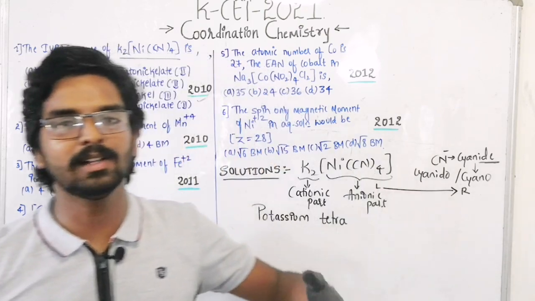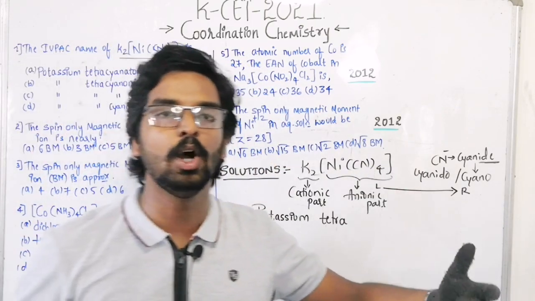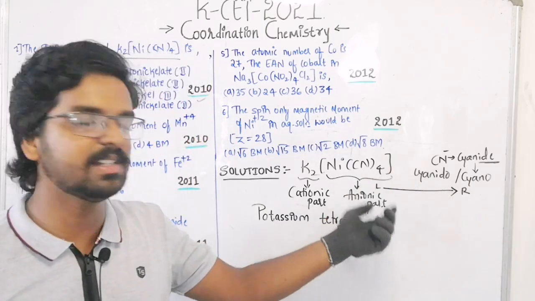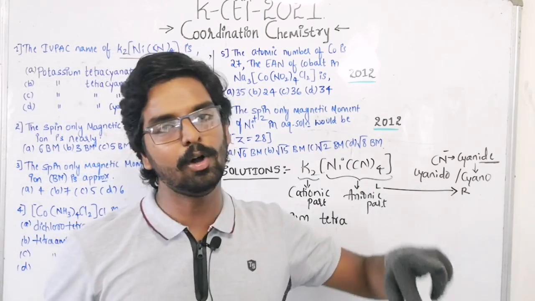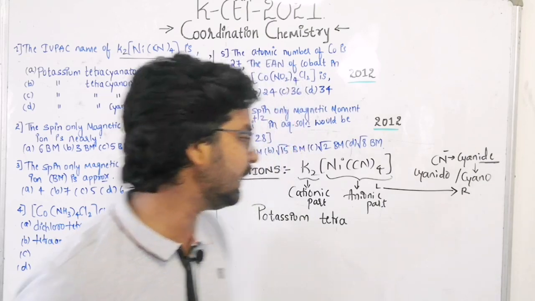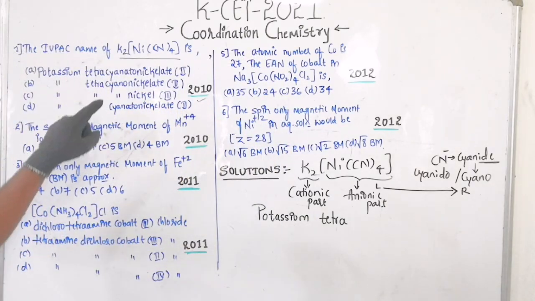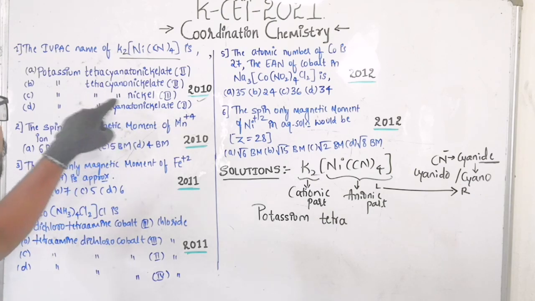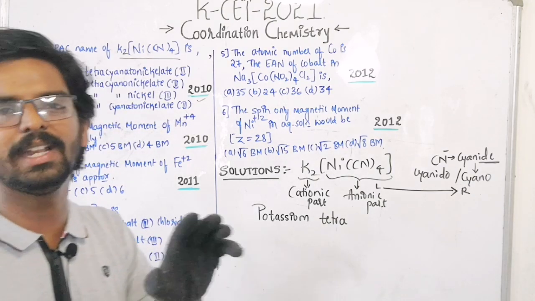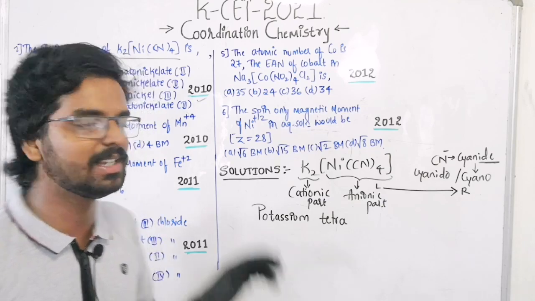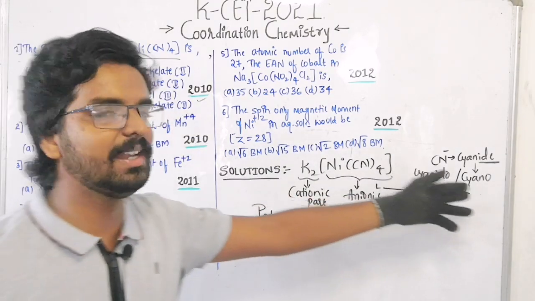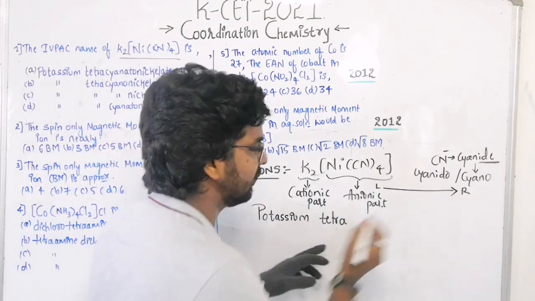If it is chloride, it will be converted to chlorido. If it is fluoride, it is converted to fluorido. If it is cyanide, it is converted to cyanido. And also we use cyano. So here, try to see, everything is given as cyanato and cyano. So now it is very clear. What is the name here? If you see the options here, no one is having cyanido. That means we are going with cyano here. That is also a right one.